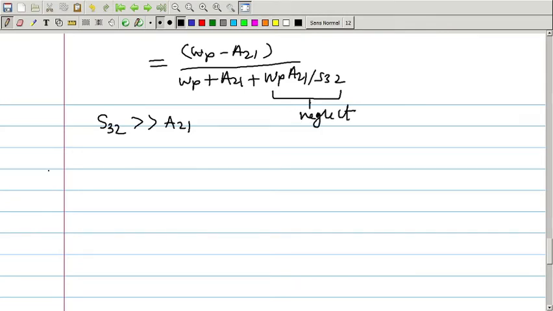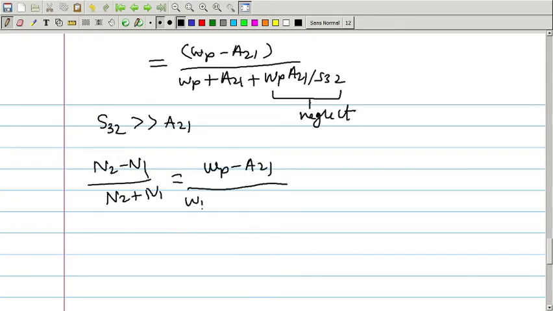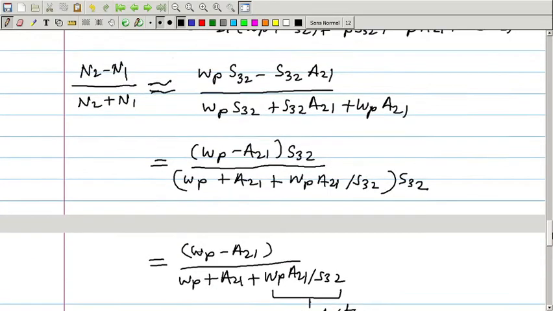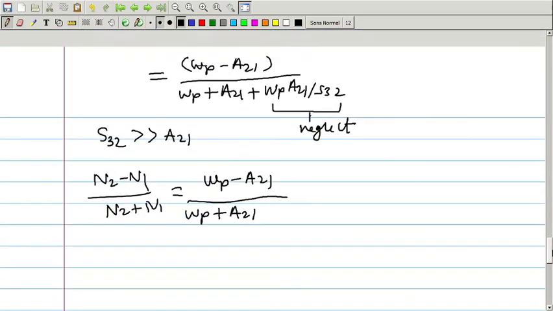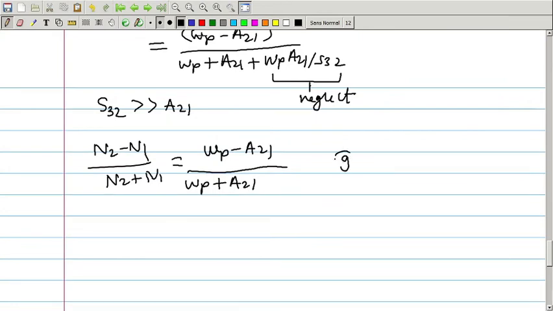On neglecting, what we get is N2 minus N1 upon N2 plus N1 is equal to WP minus A21 divided by WP plus A21, right. Let us call it equation number 9.